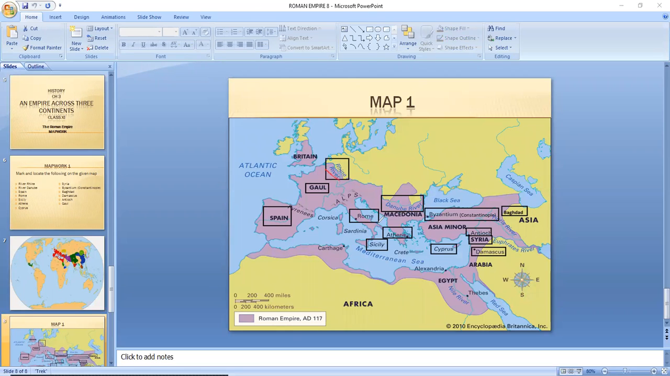हमने किया है Rhine River, we have done the Danube River, we have done Constantinople, we have done Baghdad, then we have done Syria, Damascus, Cyprus, Sicily, Athens, Rome जहाँ पे मेन था, पूरा ये इटली है, then Spain, Gaul. Though Britain is mentioned, you already know where Britain is because we have done it in detail in our 10th class, but still you can just have a look at it again.